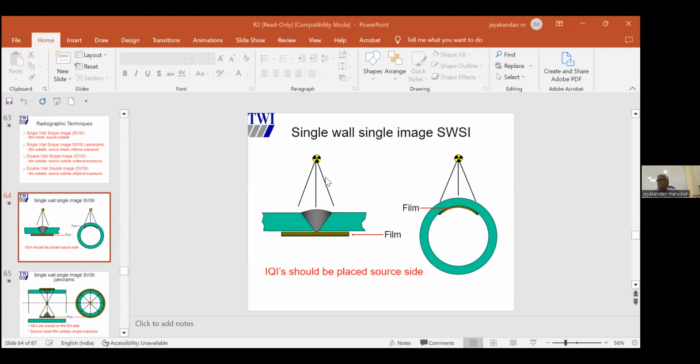What is the basic principle of radiography? The radiation. Now, I will ask you a simple question. I have a source. I have an object. The object is a uniform thickness plate without any defects. Then I have a film. So the radiation passes through the object and falls on the film.